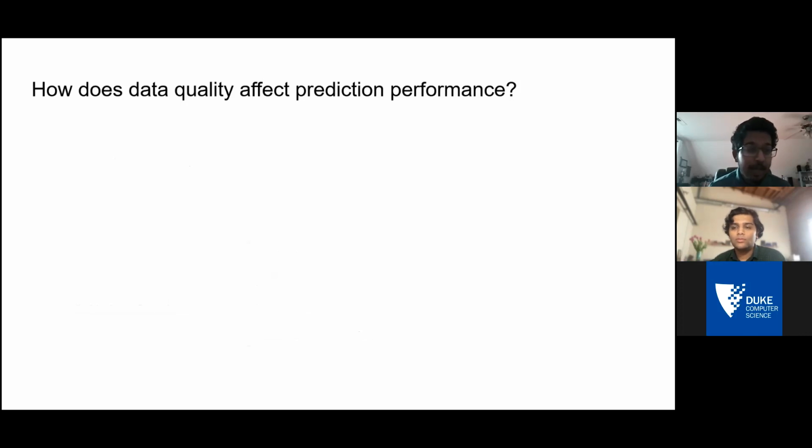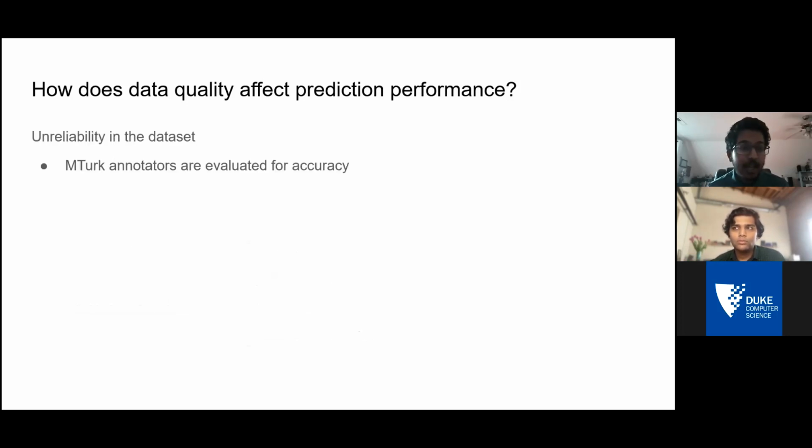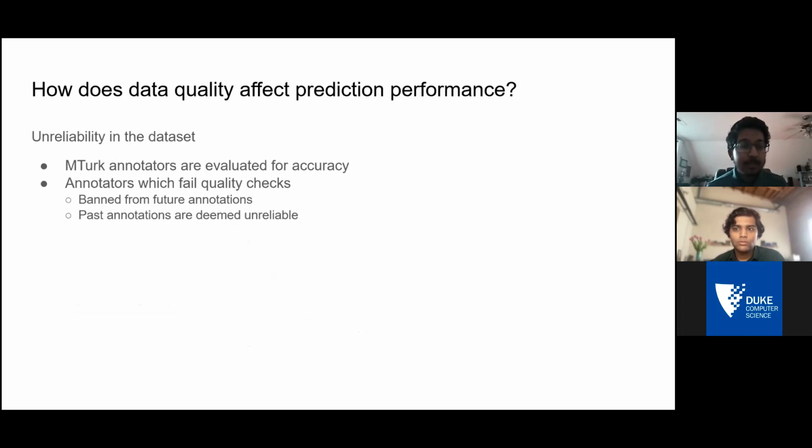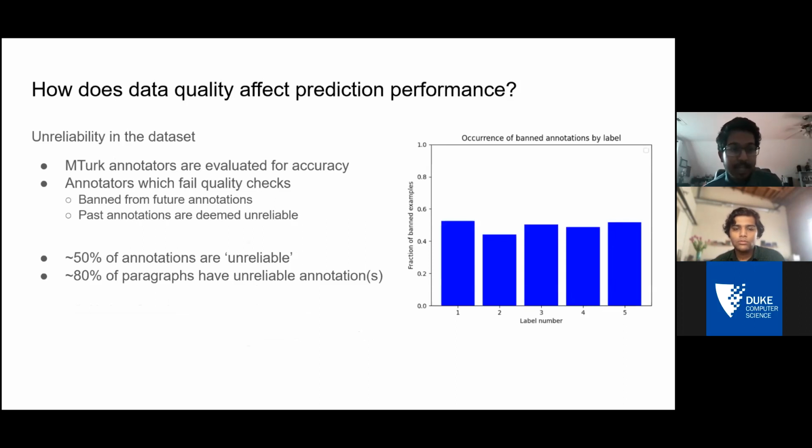So next, we'll talk about how data quality affects prediction performance. The important thing here is that we're relying on annotators, so humans are involved, and because of that, there's unreliability in the data set. So occasionally we evaluate these annotators for accuracy with quality checks. For annotators who fail these quality checks, we ban them from making any further annotations, and we deem their past annotations as unreliable.